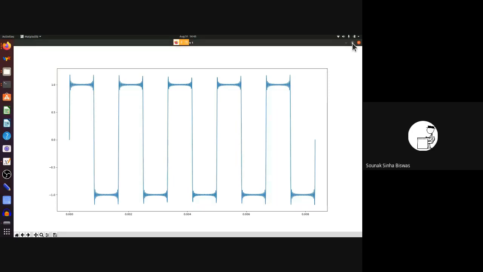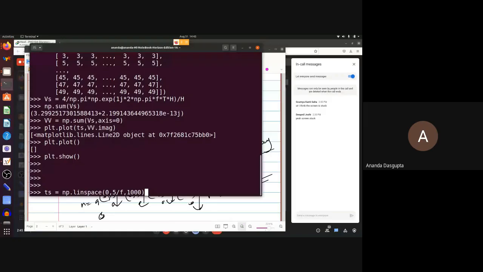Yes, sir. Okay, with all this explanation, it looks a bit complicated, but let's note what we have really done. Let's start again from the beginning. We have created a bunch of t values for 5 complete periods. I want the output, so I've just taken 0 to 5 by f. I've chosen to evaluate this at 1000 time points.